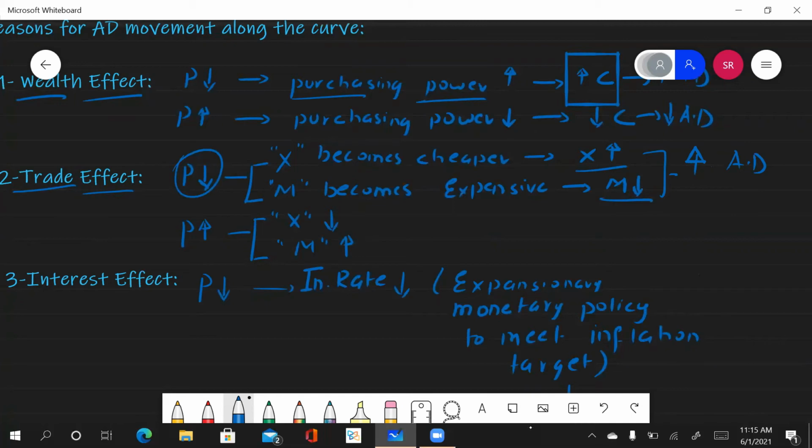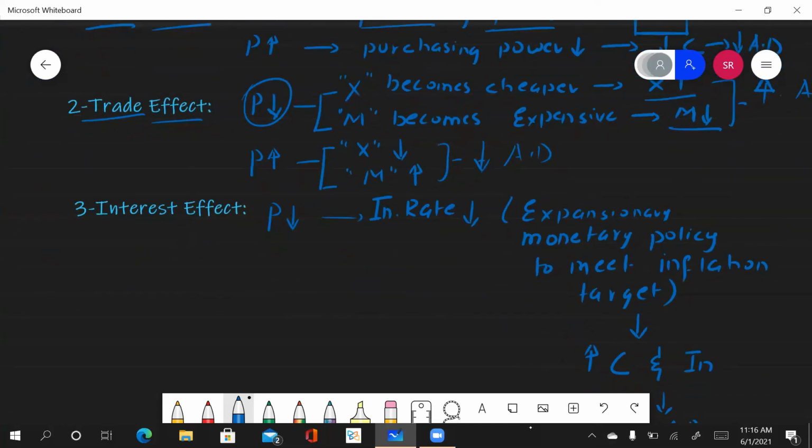And since goods in the international markets will become cheaper to you, you will purchase from outside the country. Ultimately your imports will increase, and when your imports increase and exports fall, this will lead to a reduction in your aggregate demand. Now, this is the second reason that shows a movement along the curve.